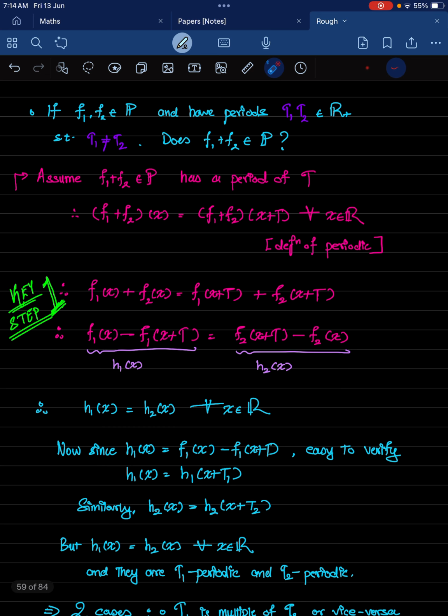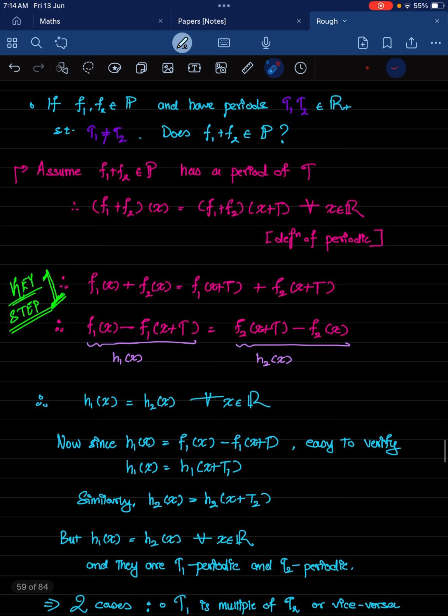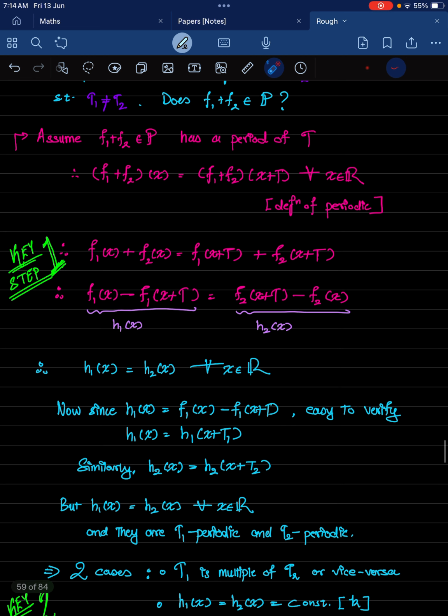And so if I club the f1 terms and f2 terms together in the LHS and RHS, then I'll get this equation. f1 of x minus f1 of x plus t is the same as f2 of x plus t minus f2 of x. Now I'll just call this h1 of x and I'll call this h2 of x. So a function minus a function is also a function, right? So in that case, h1 of x is the same as h2 of x, and this is valid for all real x values.